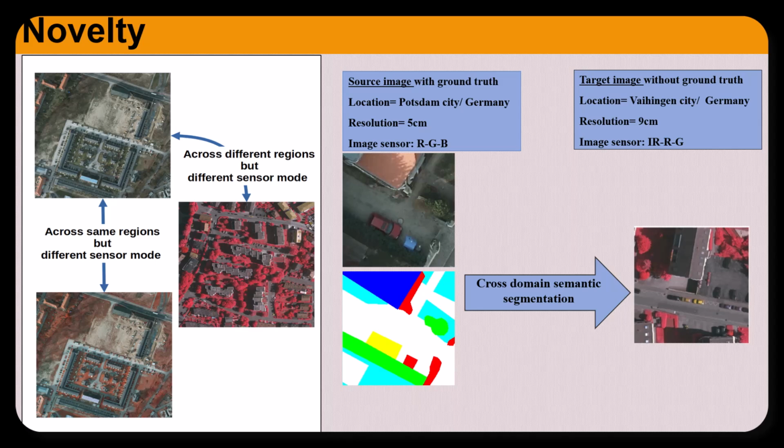To solve this problem, there is a concept called unsupervised domain adaptation, where the semantic segmentation leverages the information from the labeled source images using the training data, and then we test our model on an unlabeled target set. Unsupervised domain adaptation aims to leverage the labeled source images and deploy them to unlabeled target images.